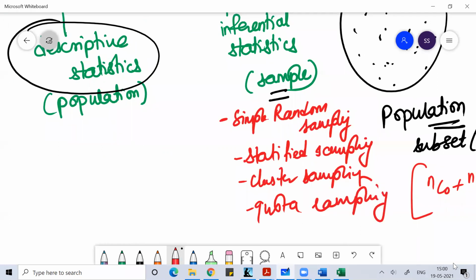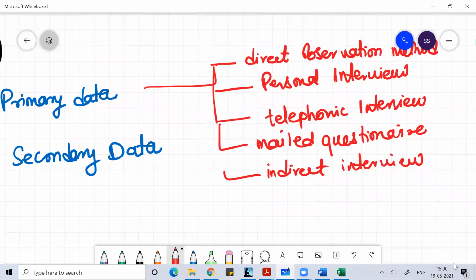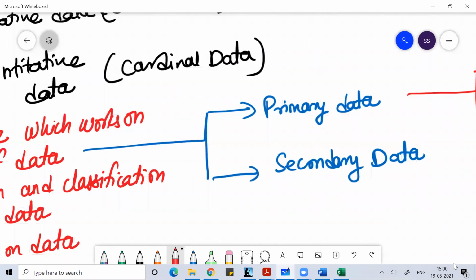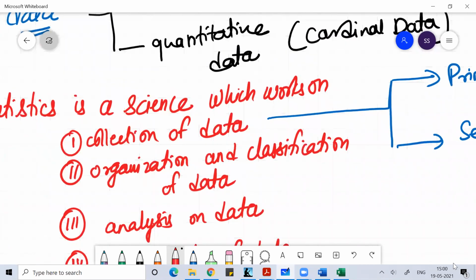I'm not going to discuss those methods. If you are really interested, I'll send you the videos of mine on statistics where I discuss those methods. You can refer to them.